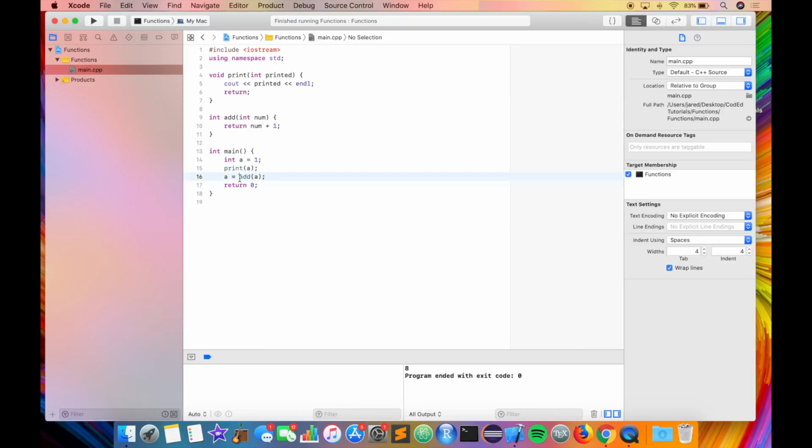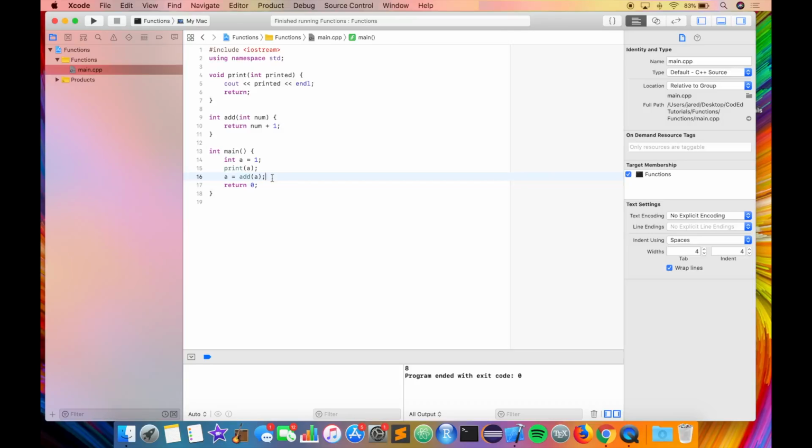And then we want to call the add function with the current value of a. And the current value of a is 1. However, once it runs through here, num will be 1, and then 1 plus 1 will equal 2. And 2 will then be returned from the add function, and a will then be equal to 2.